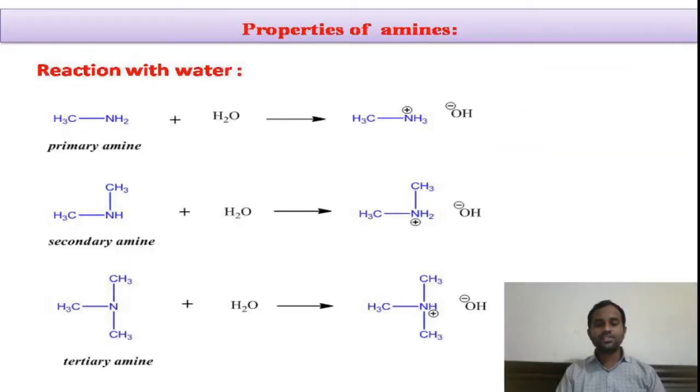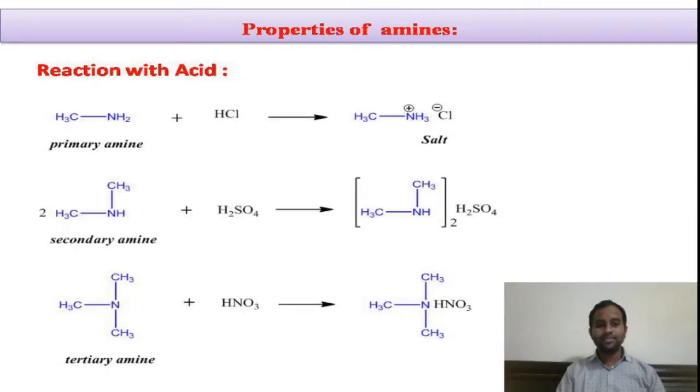Now let us discuss the properties of amines. The first one is reaction with water. All the primary, secondary, tertiary amines will combine with the water to form the corresponding ammonium hydroxides. Methylamine gives methyl ammonium hydroxide. Dimethylamine will combine with the water to give dimethyl ammonium hydroxide. Trimethylamine combines with water to give trimethyl ammonium hydroxide.